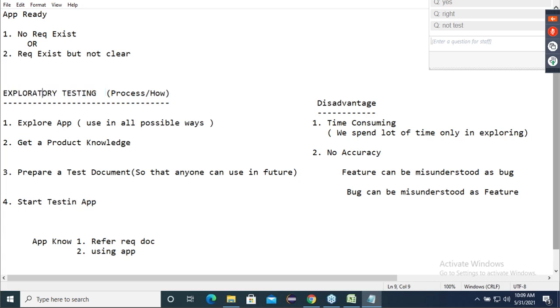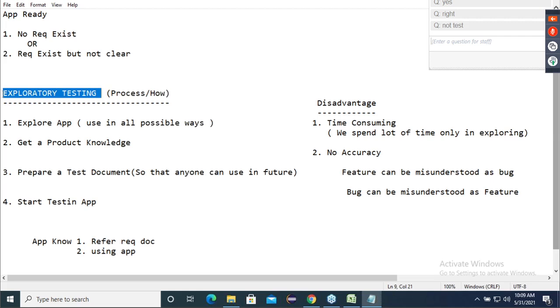Easy. So whenever they say exploratory testing, here we are going to explore the application, get the product knowledge, prepare a test document so that anyone can use it, and start testing the application. This concept, they call it exploratory testing. That's the simple definition. Is it clear?